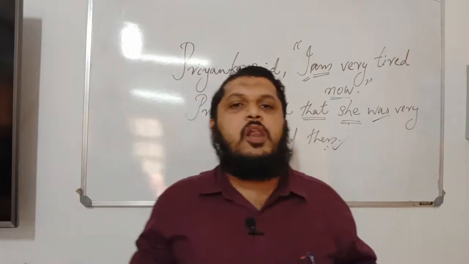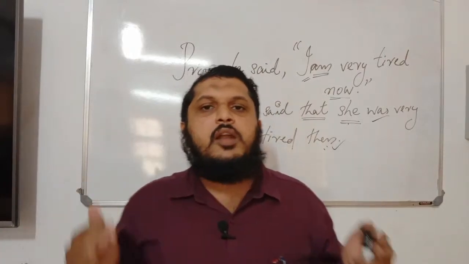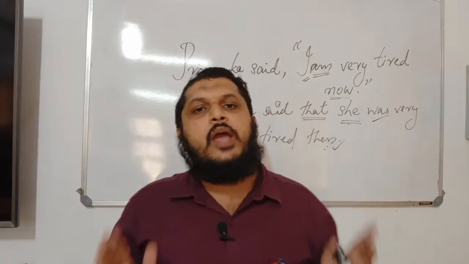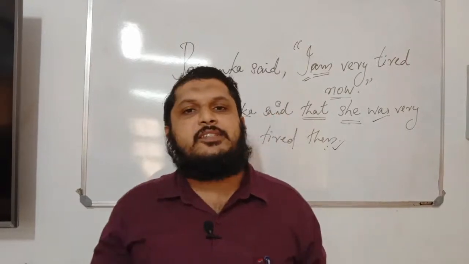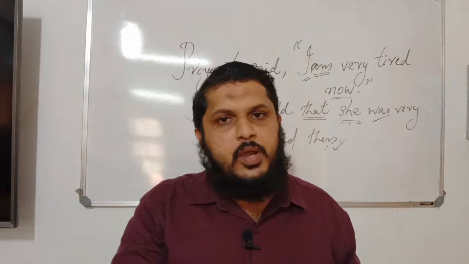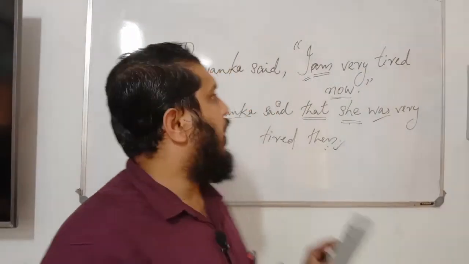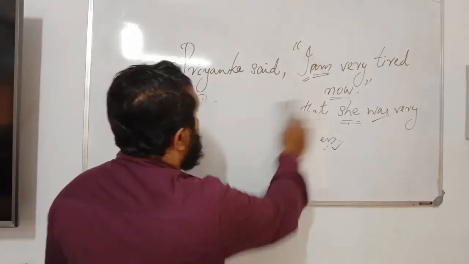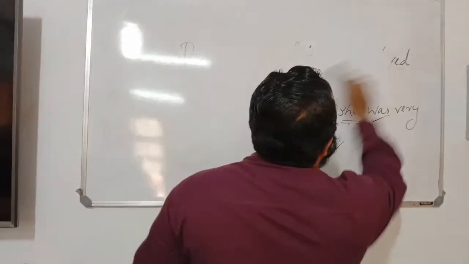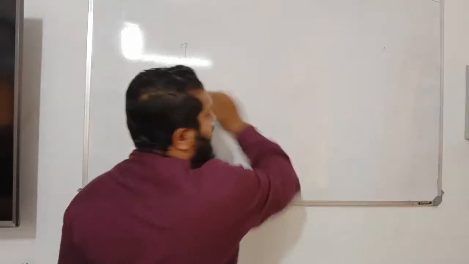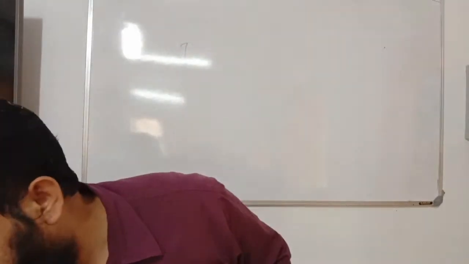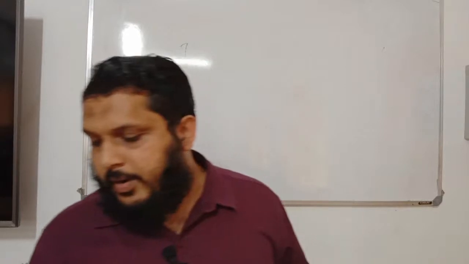Now, we'll learn in detail what are the changes that happen to a sentence when we change that from direct speech into indirect speech. We will look at these examples one by one. I mean these rules. I hope you can follow me. Now take a look at the first one. Rule number one.